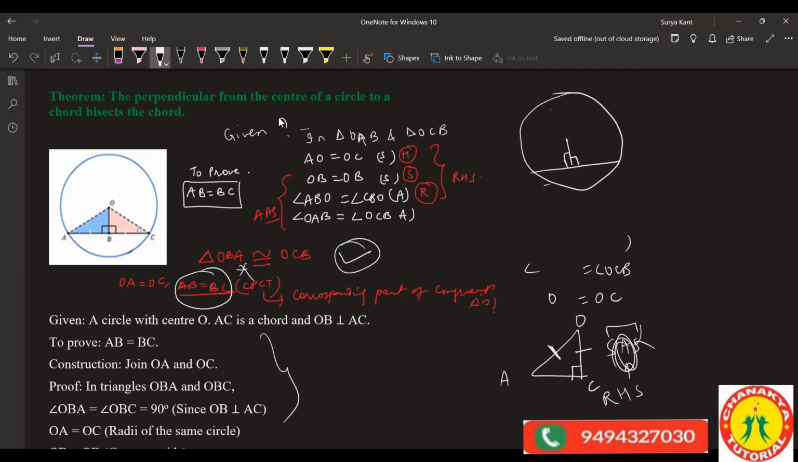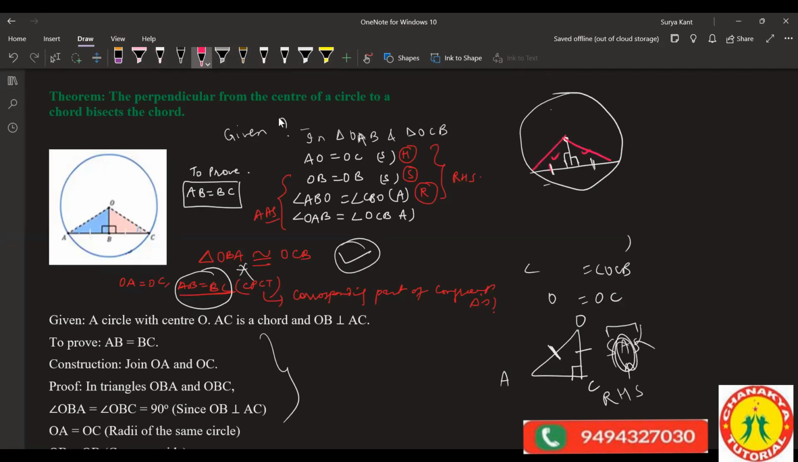You know what is congruency? Yes, sir, we have done this chapter already. Okay. These two triangles are congruent. Bisecting means dividing the chord into two equal halves.